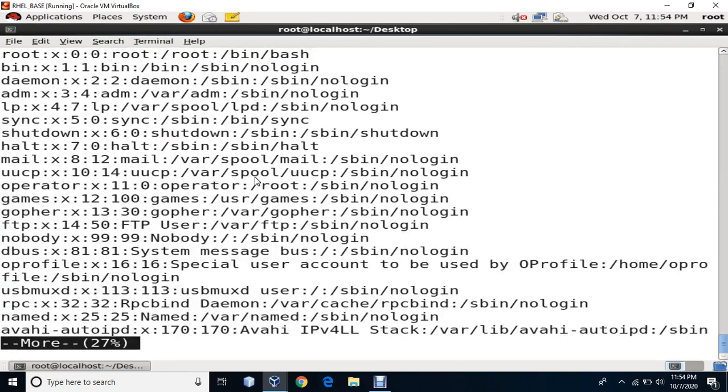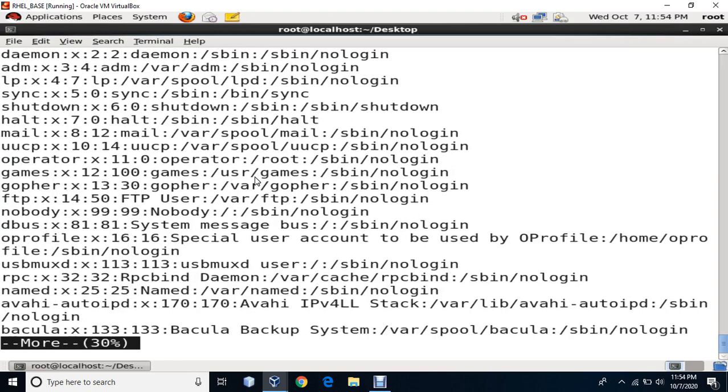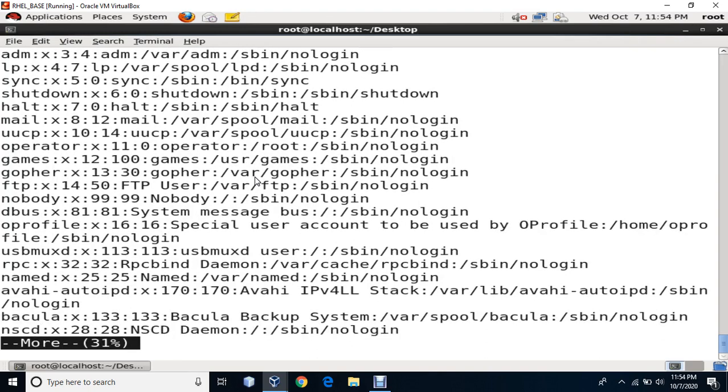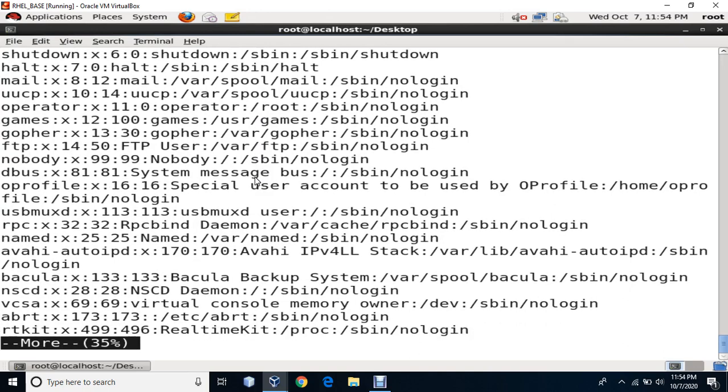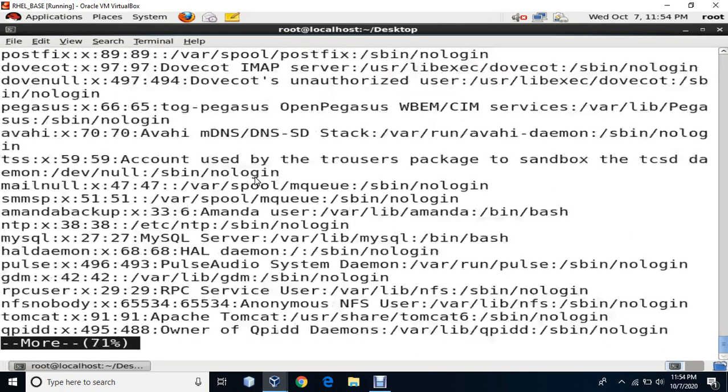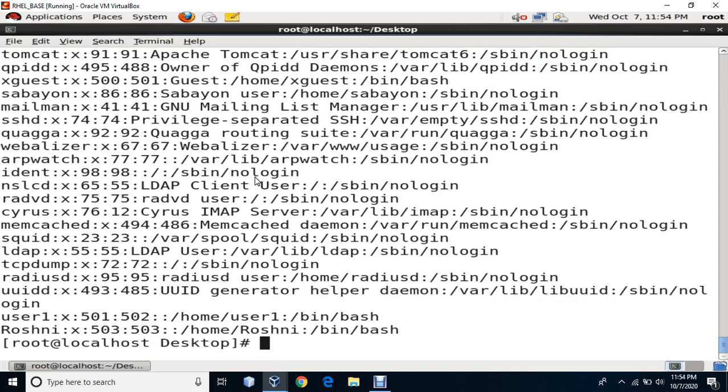So when I say it like this, it is showing me page by page. Right now I'm pressing enter, or I'm pressing the space bar, it goes next, next, next like that. Basically it has shown me page by page what was there, and we have come down.